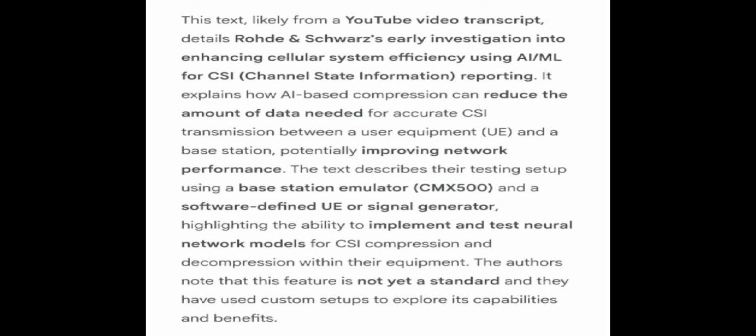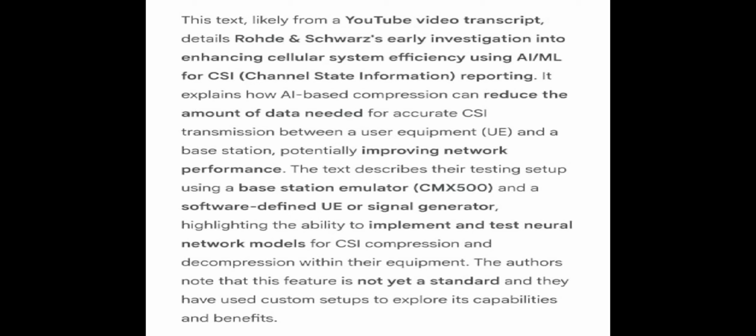And it really highlights how important these kinds of flexible test environments are. They let engineers really push the boundaries, test integrating things like neural networks into the nuts and bolts of communication, way before it's all standardized and in everyone's pocket. Proving the concept, gathering the data. Exactly. That data is crucial for potentially feeding into future standards, like maybe 6G or later 5G releases. So this early work on AI for CSI shows some real efficiency wins are possible.